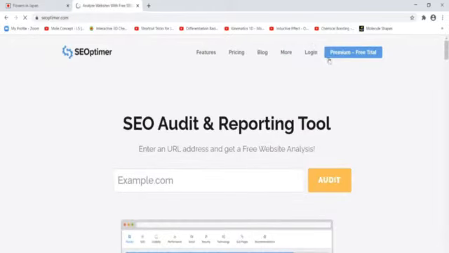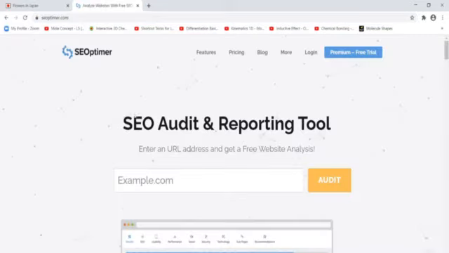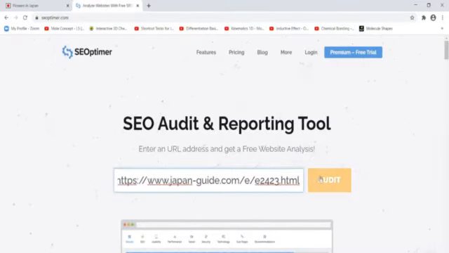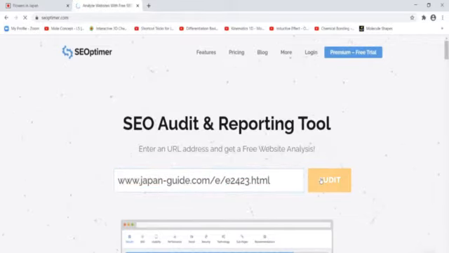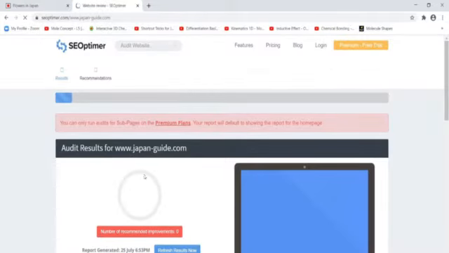This is a premier free trial website. Now what I will do is copy the URL from this website by pressing Ctrl C, and I will paste that URL here, and I will click on this audit button. Now within 2 or 3 minutes, the entire audit result will appear here.